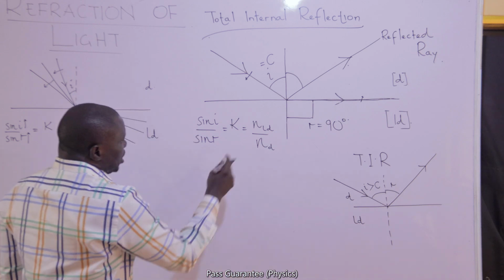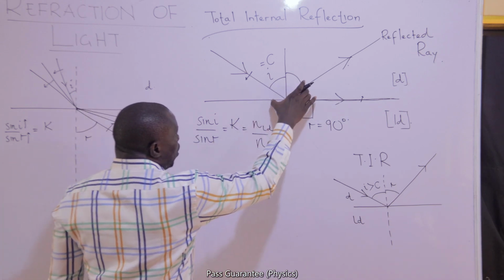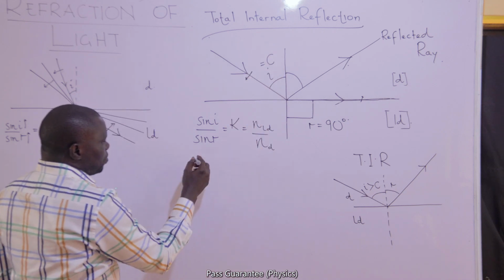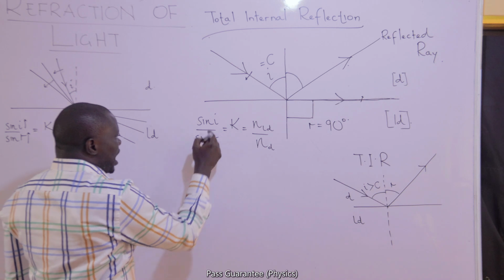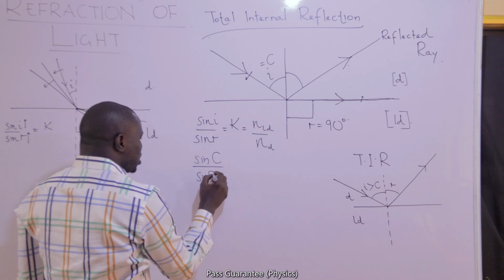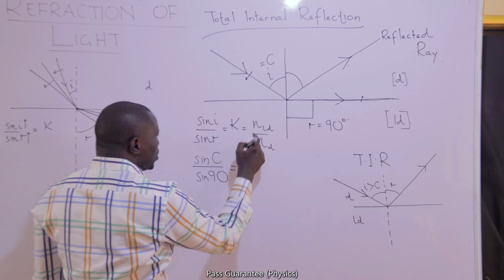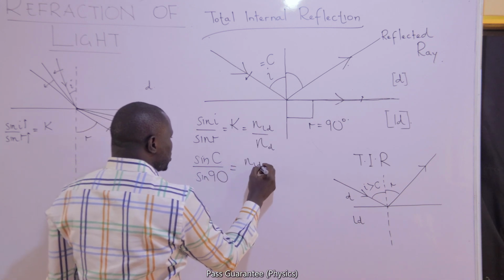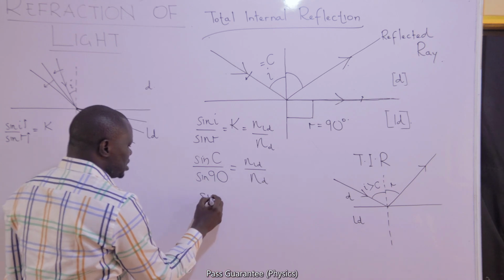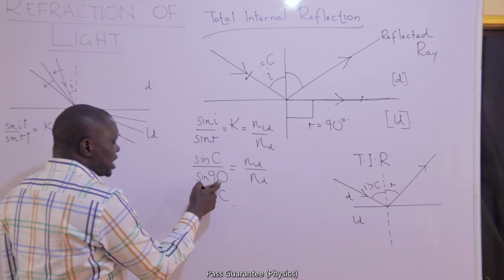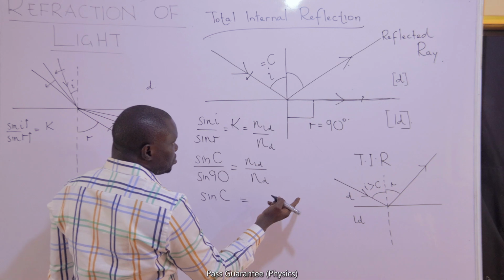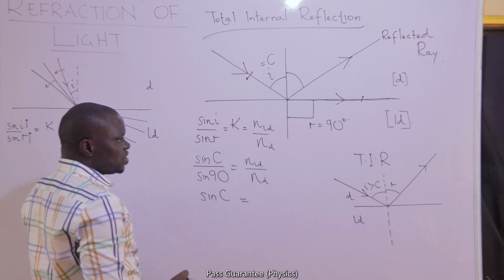So if this is the case, if I want to use this for a situation where the angle of incidence is still equal to the critical angle, I can replace the known values. I will be equal to C, R will be equal to 90 degrees, and that must be equal to the refractive index of the less dense medium all over the refractive index of the dense medium. And that should be sine C all over 1, because sine 90 is 1, must be equal to the refractive index of the less dense medium all over the refractive index of the dense medium.